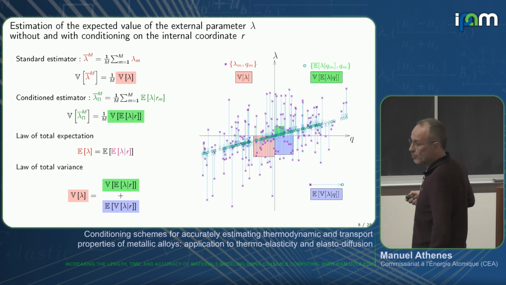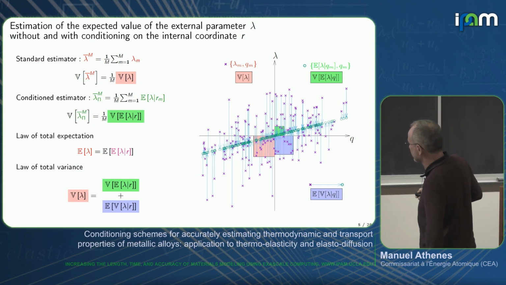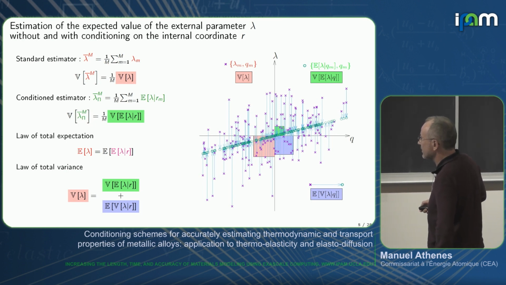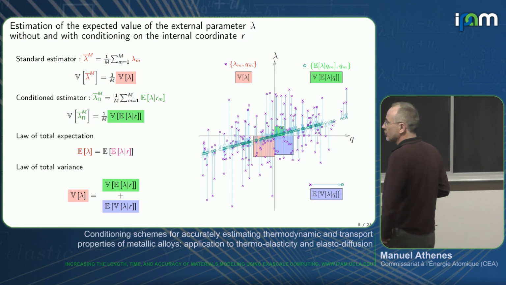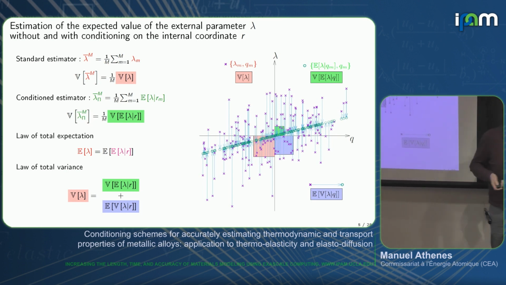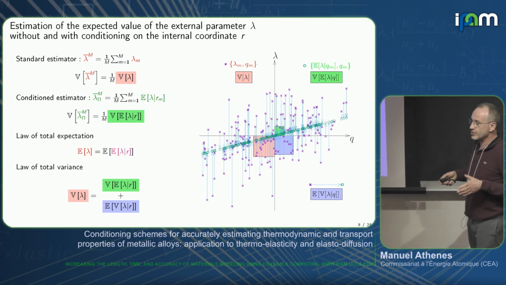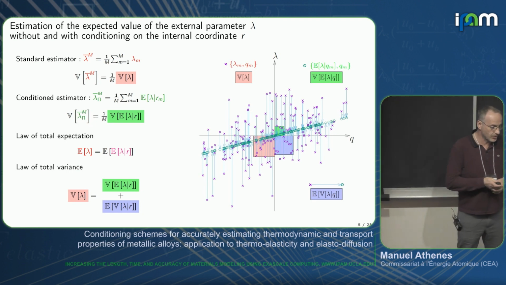And this is a result of the law of total variance, since the area of this square and this one, the expectation of the conditional variance of lambda given R, the sum is equal to the variance. So this quantity will be smaller. So the advantage of conditioning in molecular dynamics simulation is to reduce the statistical variance of the estimators.